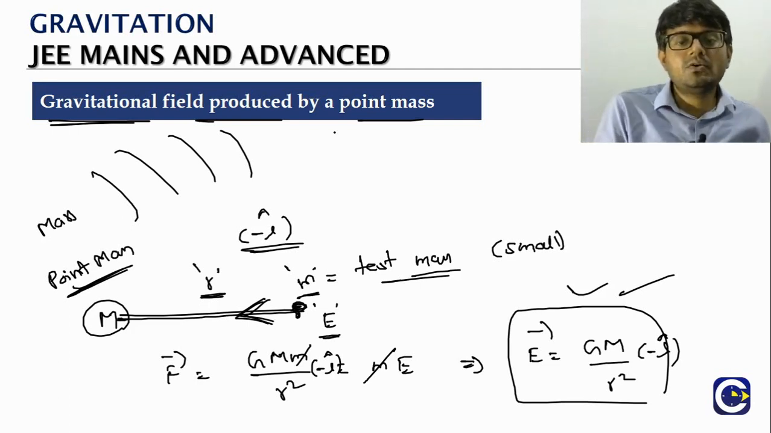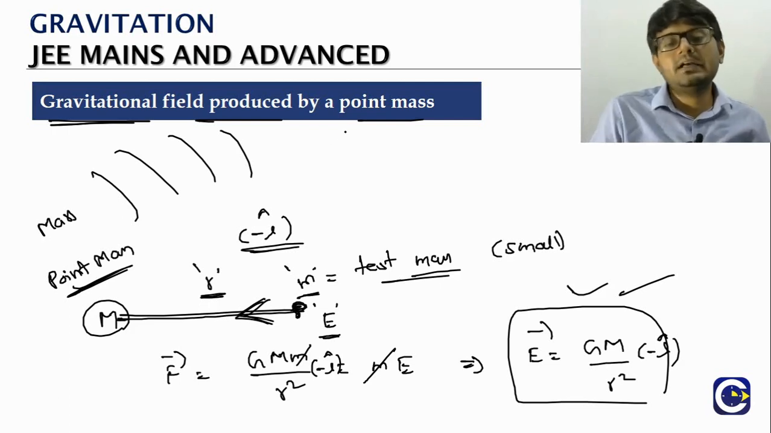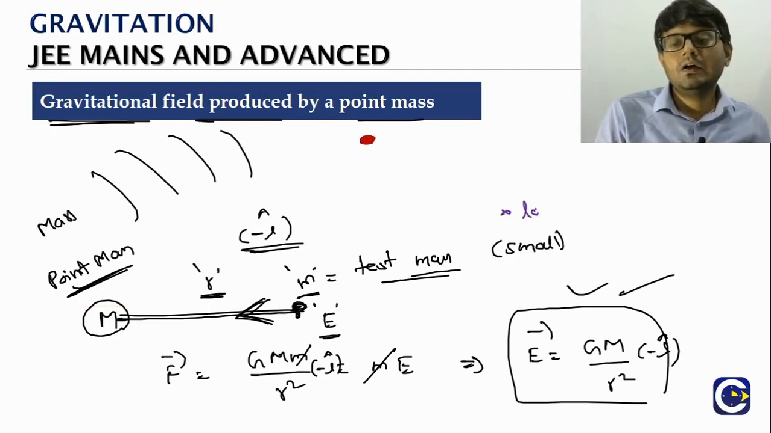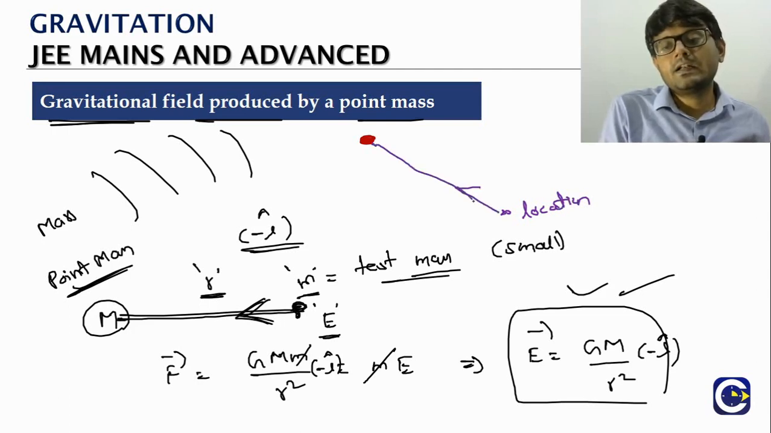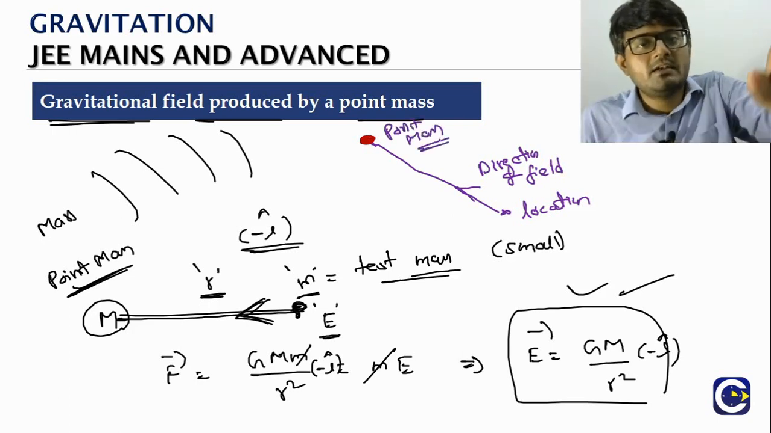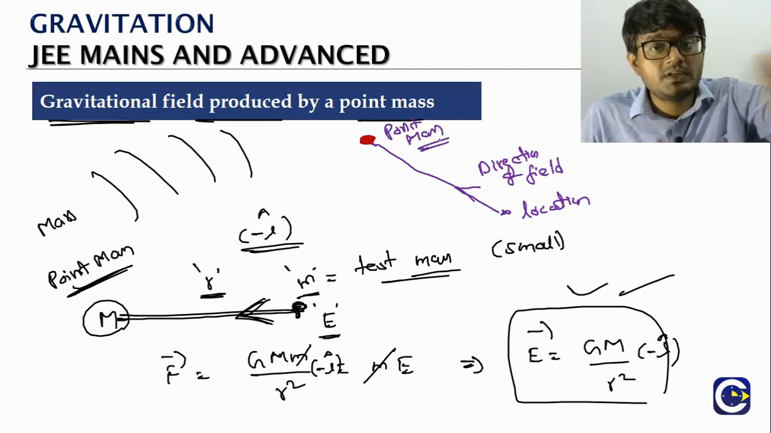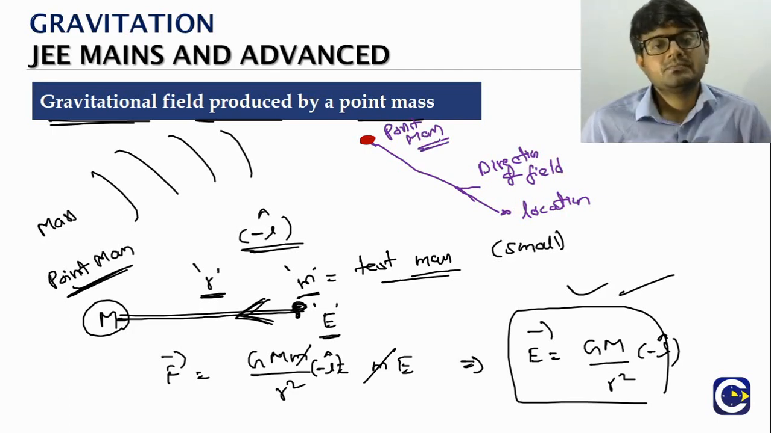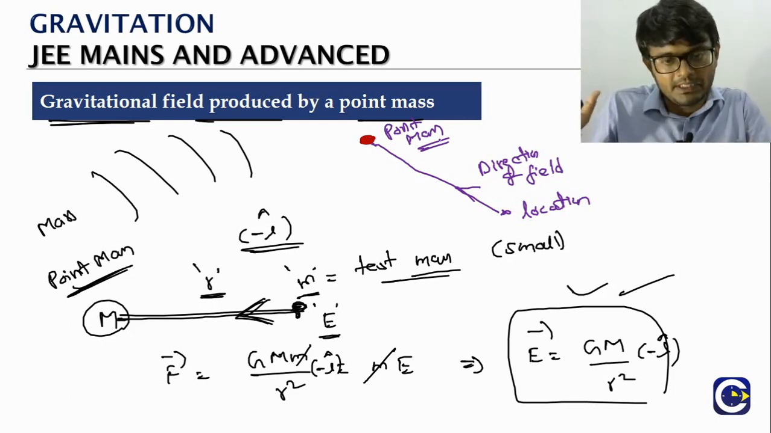Okay, so let's say I have a point mass here. We will mark a location at some point. Here the field will be in what direction? Towards the mass. This is the direction of the field, and this is the point mass. Whenever we talk about the field produced by a point mass, because field is a vector quantity, it will always be towards the mass which is producing the field. So this is about the gravitational field produced by a point mass.